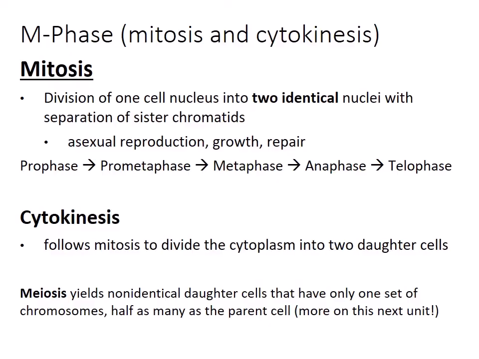There's another kind of cell division which we'll talk about in the next unit in eukaryotic cells, and it's called meiosis. And this is going to produce non-identical daughter cells that have only one set of chromosomes and have half as many chromosomes as the parent cell, which will be important for sexually reproducing organisms. We'll talk more about that in the next unit though.